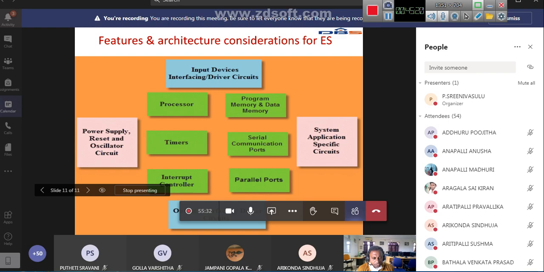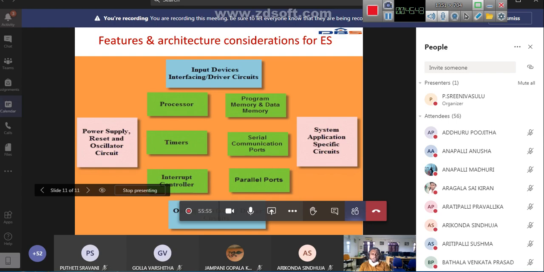For embedded system design, first you must have some idea of these different blocks. Which type of embedded system is suitable for you? Do we need an 8051 microcontroller or an ARM microcontroller or some other, which type of processor do you need?